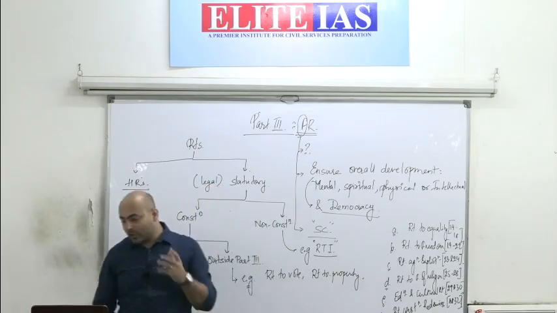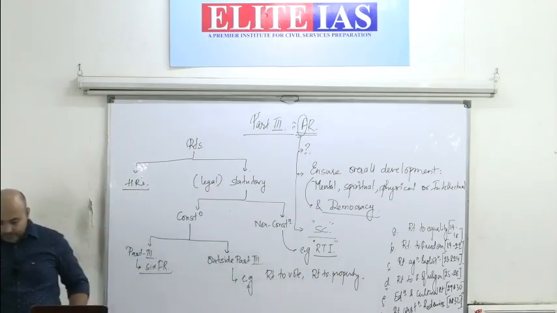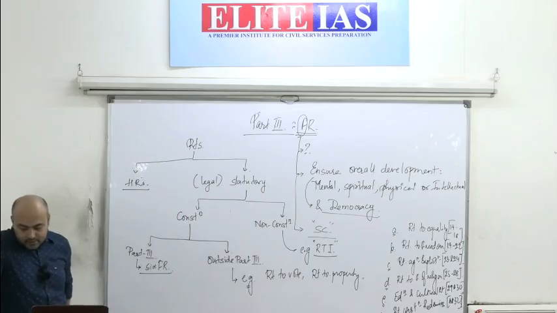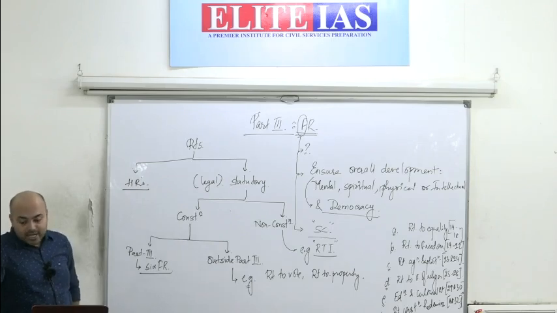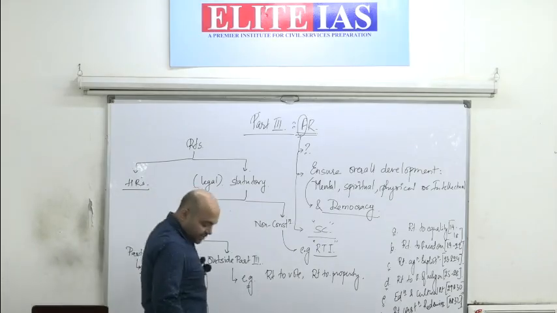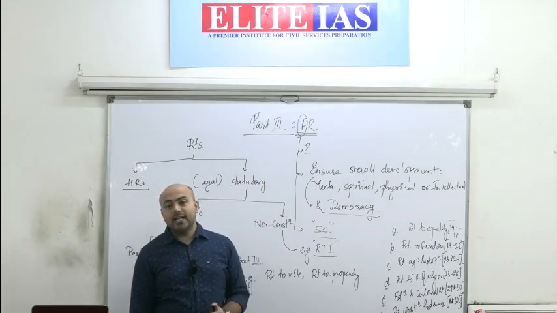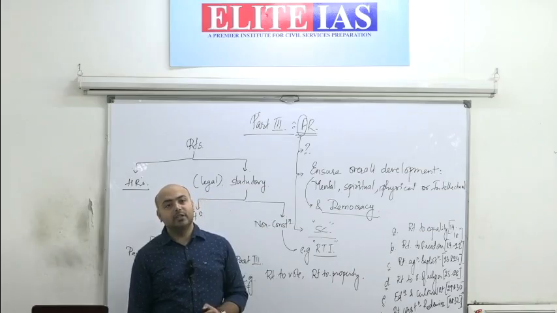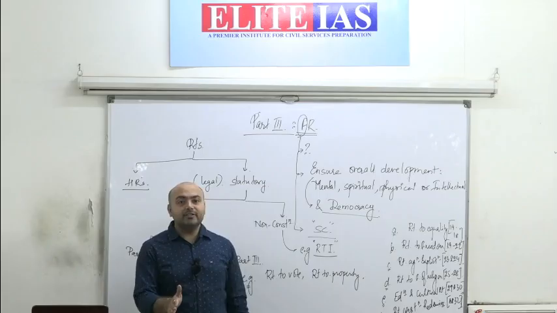Third, or next: fundamental rights are negatively worded and are called negative obligations of the state. Why negative obligations?